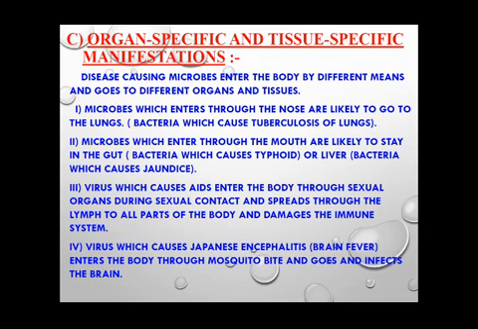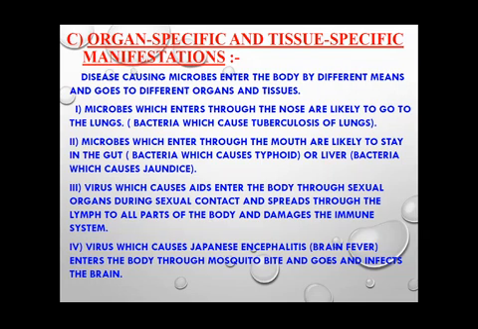The microbes which enter into our body through the mouth mainly remain in our gut area, in the stomach area, in the intestinal area. In the gut they can cause typhoid, or if the microbe has entered into the liver, it can lead to jaundice.